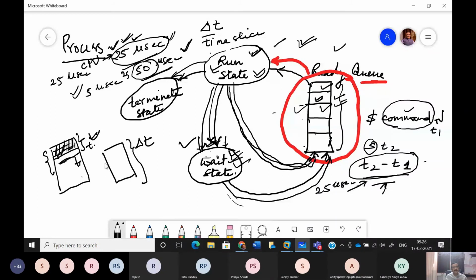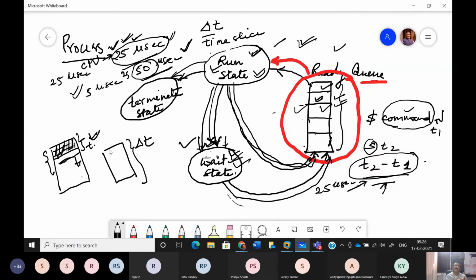So I suppose with this diagram, it is clear how the process gets executed, moving through different states. Primarily we have a ready state, where all the processes which are submitted or created in the RAM are ready for execution, but are missing only the services of the microprocessor.